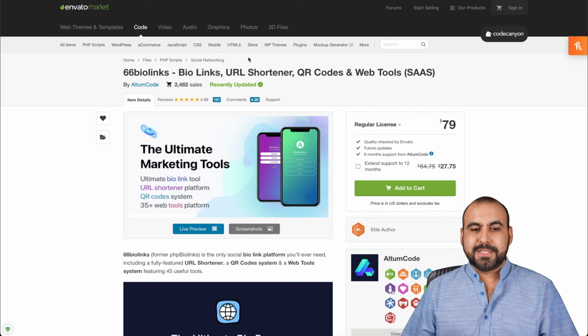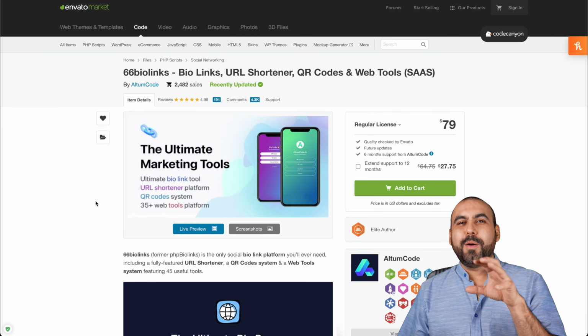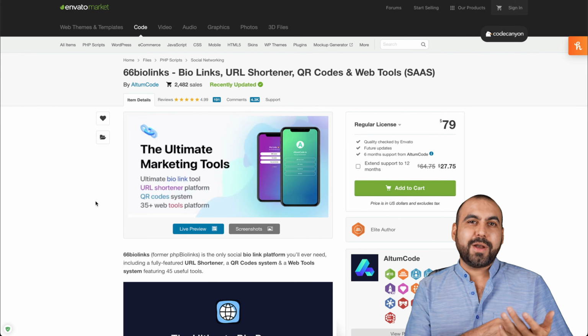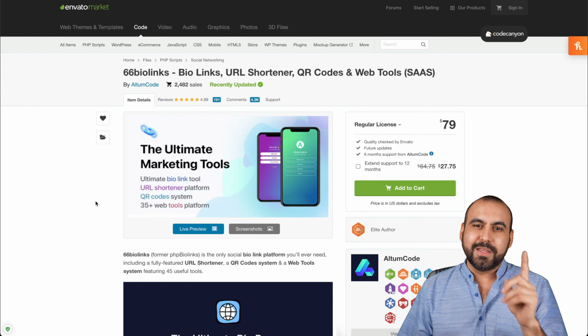Another one that I use is 66 Biolinks. Remember that, for example, Instagram and TikTok only allows one link.